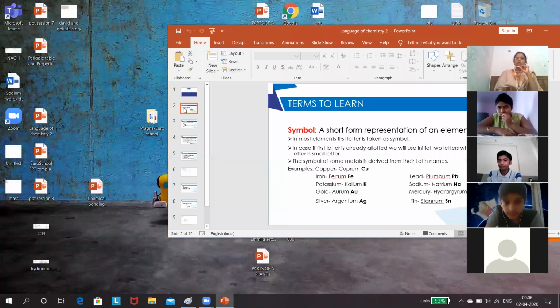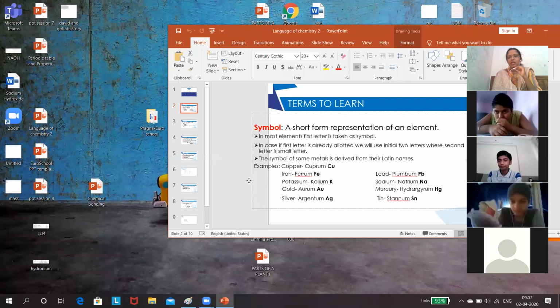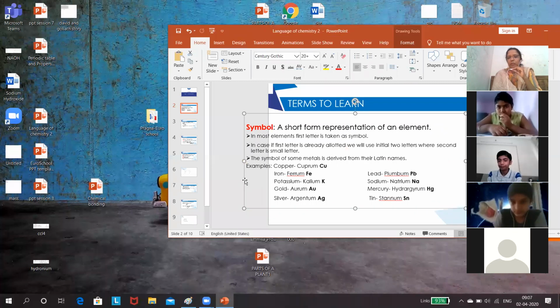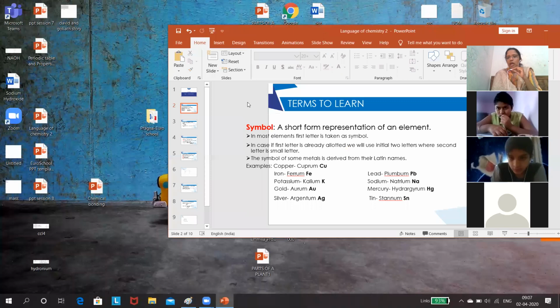As you all know, the symbol is the short form representation of an element. Good morning, Yashraj. Okay. So it is a short form representation of an element. As we know, for most of the elements, the first letter is taken as the symbol, right? Can you tell some examples in which the first letter is taken as the symbol?